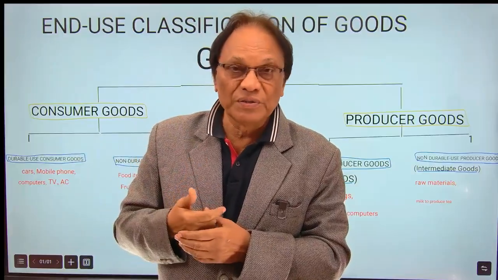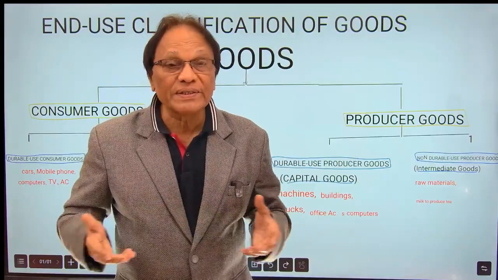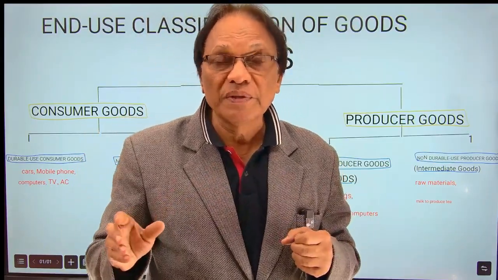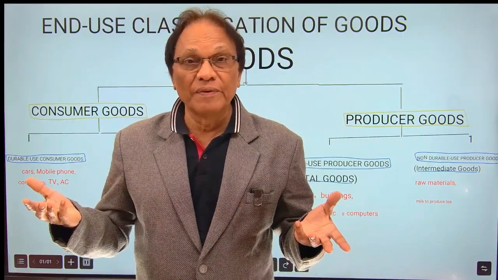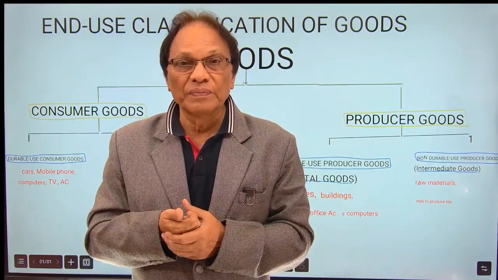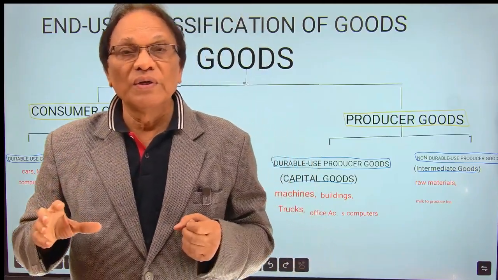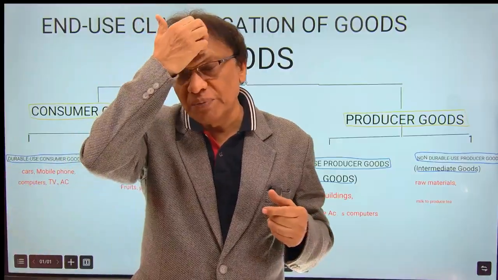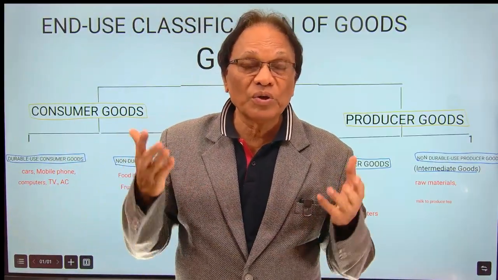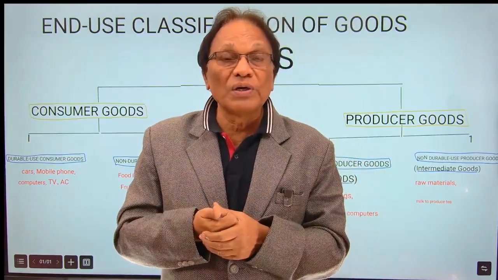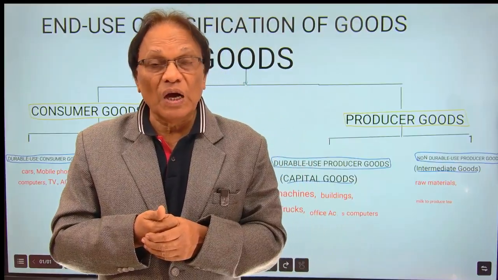Well, follow this. We're discussing end use classification. What exactly is end use? At the end of the day, how you are using goods or services, that is end use classification. This is a part of macroeconomics and a part of national income accounting. For measurement of national income, you'll come to learn later. But today we'll be discussing what exactly are durable goods, consumer goods, producer goods and all. We'll learn simply: at the end of the day, how you are using it.